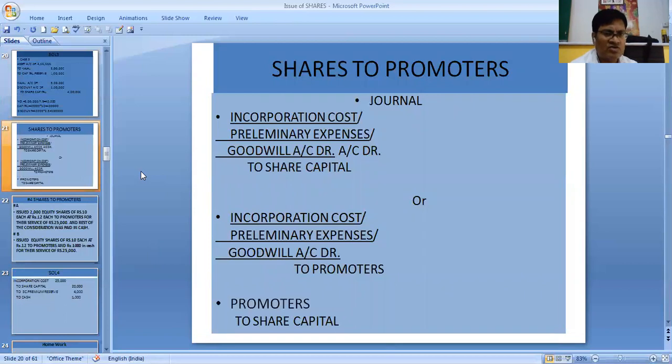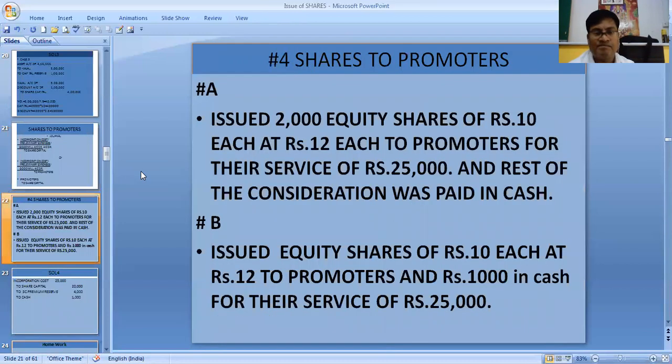Now we can issue the shares to the promoters even. If we are issuing the shares to the promoter, either one entry or two entries you will pass. If it is one entry, students, then either you may write incorporation cost or preliminary expense or goodwill to share capital for this issue of shares to the promoters. If we are passing two entries, then incorporation cost, preliminary expense, goodwill account debit to promoters. Any one of them should be debited to promoters, and then promoters are given to share capital, to promoters to share capital. So we will pass either one entry or two entries.